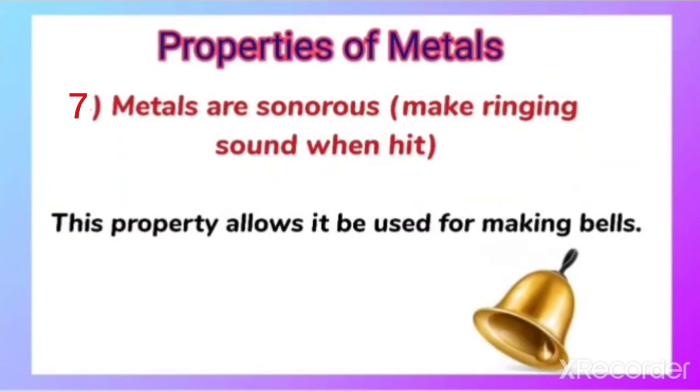So because of this sonorous nature only, bells are actually made up of metals, and that is familiar to you. You have seen bells, and those bells are actually made up of metal. This is because of its nature called sonorous, because when it is hit, it gives a ringing sound. That is called the sonorous nature of metal.